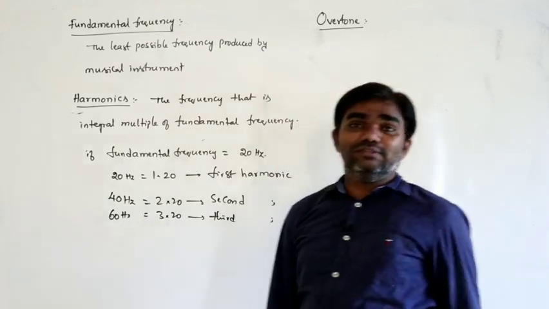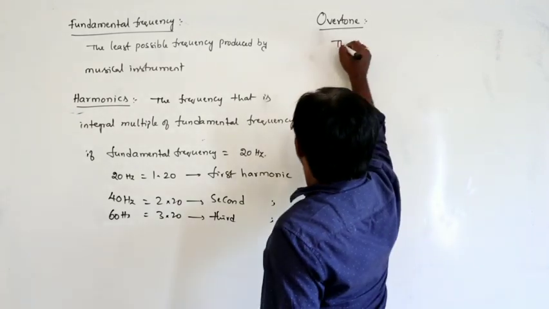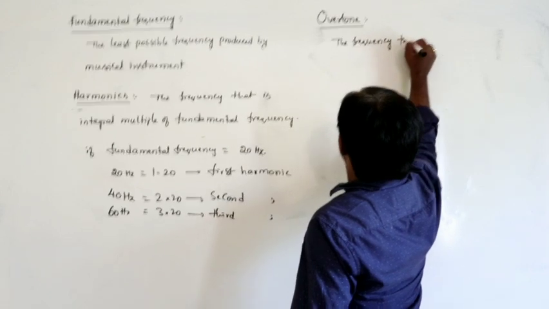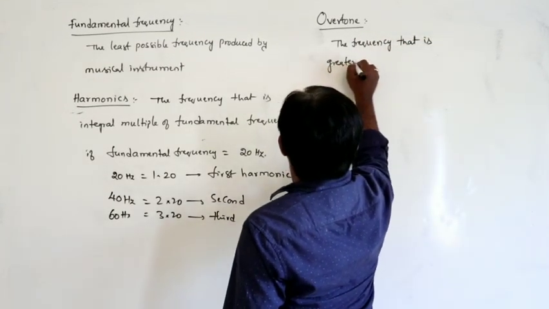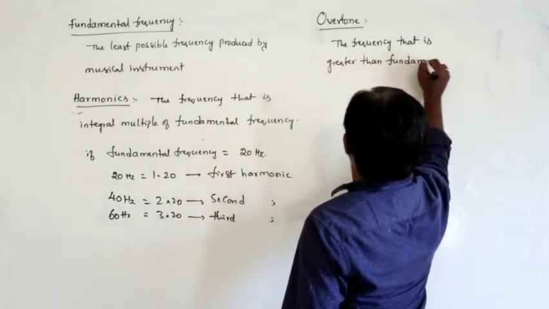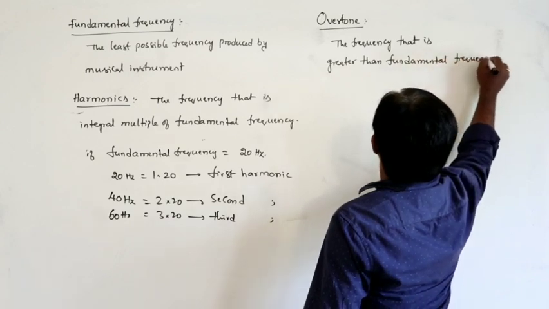So, overtone means simply the frequency that is greater than fundamental frequency.